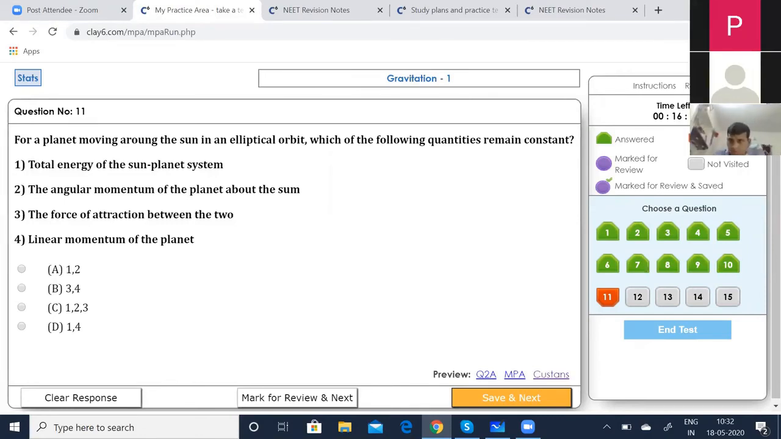So we can put it that force of attraction between the two and the linear momentum are not constant. So 3 and 4. So B option is correct. We can quickly save that and go to the next question.